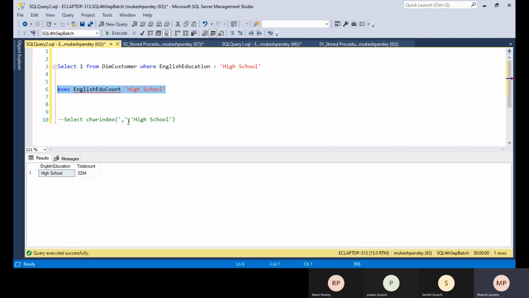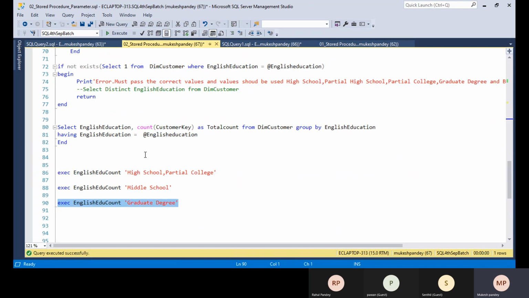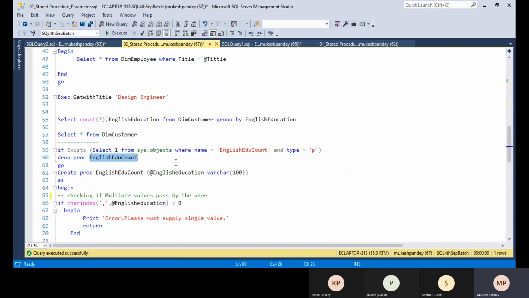Whenever we require it, we use the stored procedure. This is called the reusability of the stored procedure. All the logic applied is stored in the stored procedure, named EnglishEducationCount. This is the way we can reuse code for any future requirement. Any question?